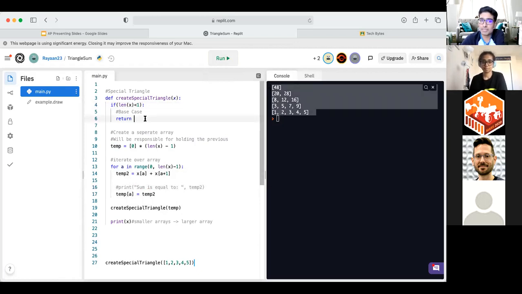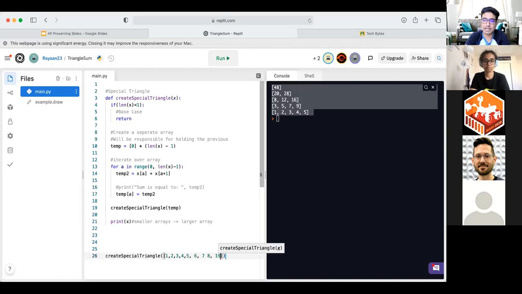And remember, the main thing, guys, is that in this base case, as opposed to in the weeks past, we're not returning anything. The reason is that we just want to make sure we can use recursion to make our print statements look nice and take the sums of the adjacent elements right here. And this could apply to as many numbers as we want. We could keep on adding 6, 7, 8, 9, 10. Go as many as we want, and we would see.